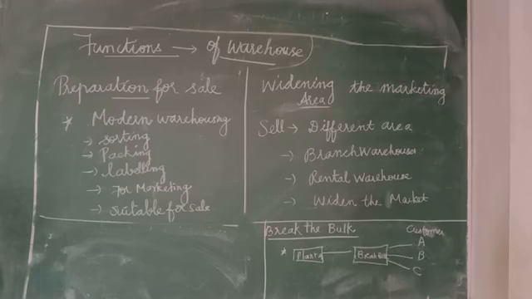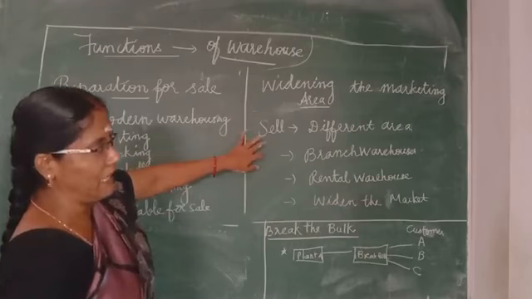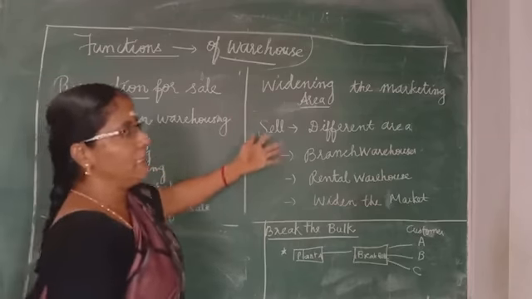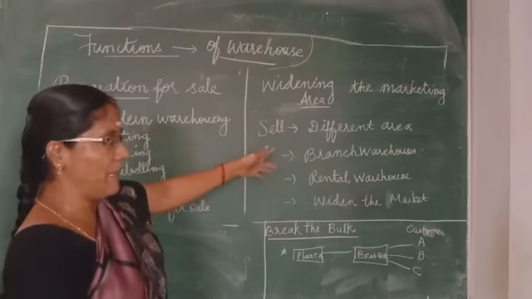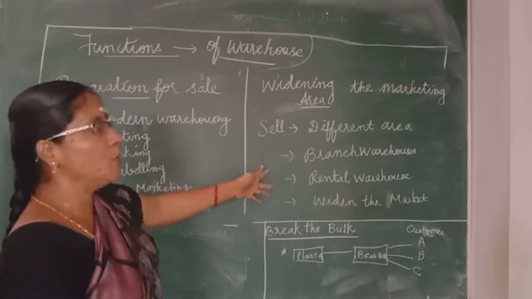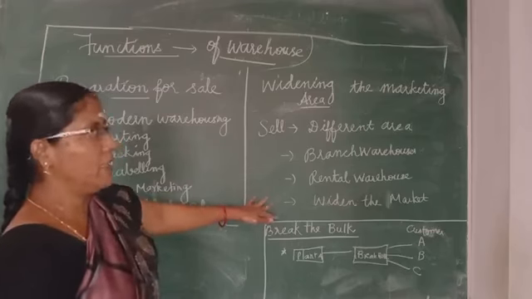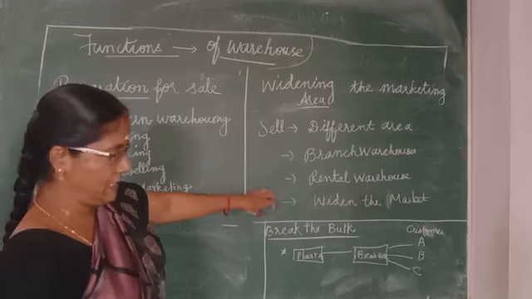So making the goods suitable for marketing happens through sorting the product, packing the product, and labeling. Then, widening the market area. The manufacturer can sell the goods in different areas. Where there is more demand, the manufacturer can have a branch in that area, a branch warehouse, or else a rental warehouse, to widen the market area for that particular product.